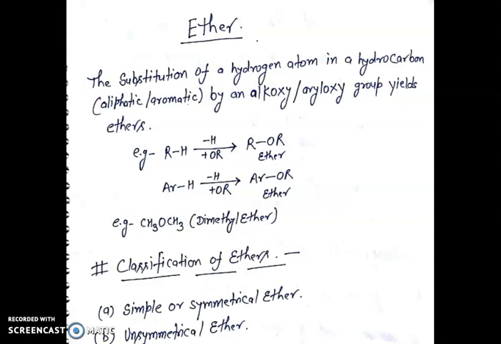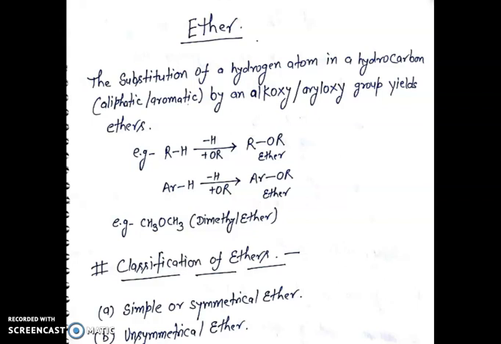Today's topic is ether. The substitution of a hydrogen atom in a hydrocarbon, it may be aliphatic or aromatic, by an alkoxy or aryloxy group yields ether.